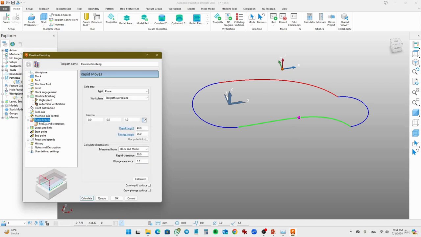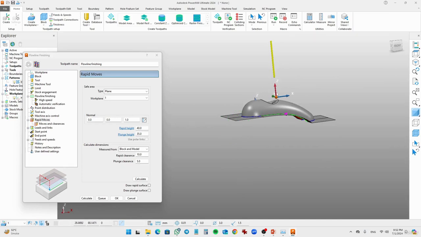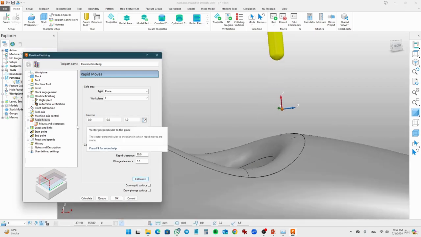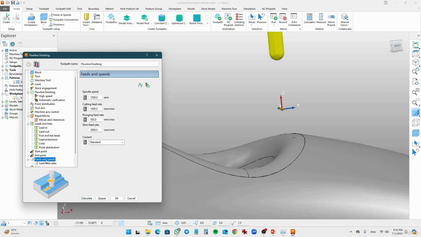Just directly go to the rapid moves and we have set the work plane, which is 1, and say that the cutting tool will just follow the rapid moves according to this work plane. Just calculate it and follow the rapid plane to cut down. Go to links, click on the links, we have the save session. Go to feeds and speeds, set the spindle RPM to 20,000. As usual, we have the finishing operations. Set the coolant flood. Just click on calculate and see how the cutting toolpath looks.